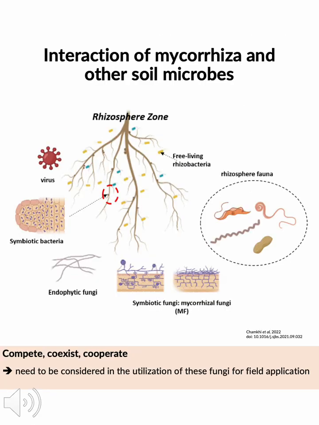In the root or rhizosphere zone, not only do mycorrhizal fungi exist, there are also bacteria, other types of fungi, mesofauna, and other soil creatures. All of them compete, coexist, and sometimes cooperate, and this needs our understanding and consideration, especially when we want to utilize them for field application.